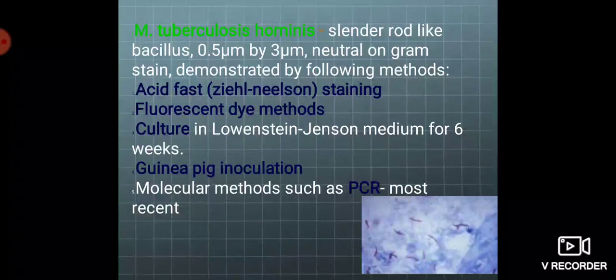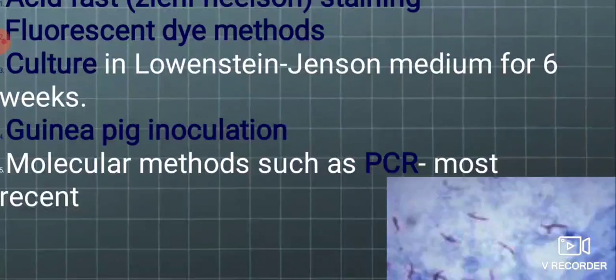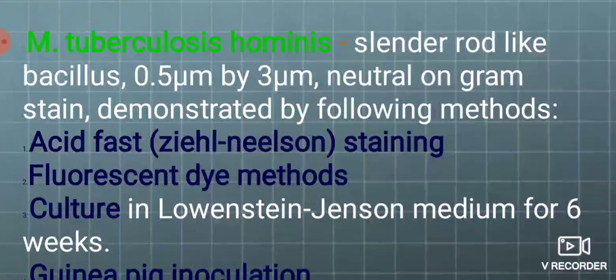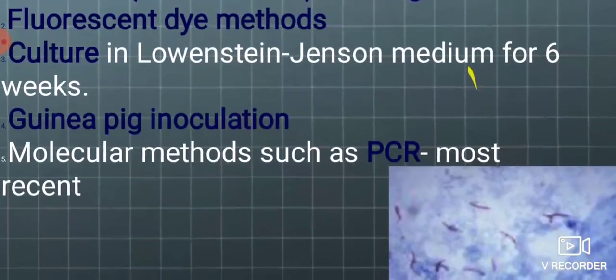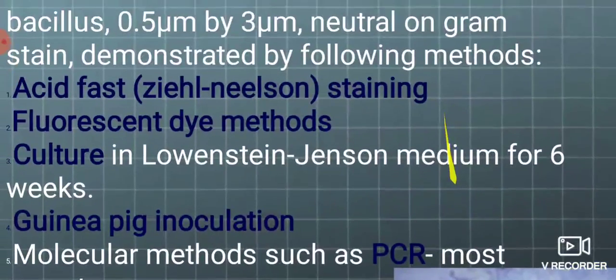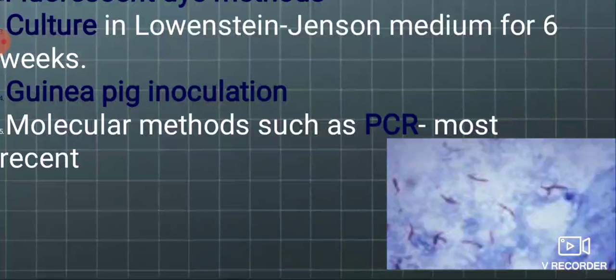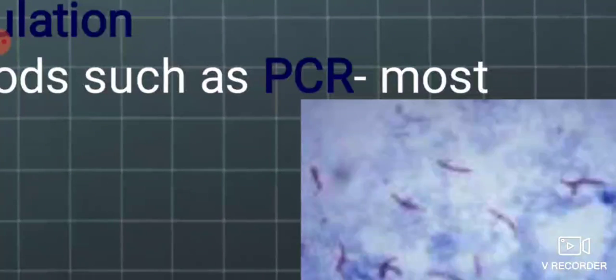Diagnosis is also done by acid fast staining. The acid fast method is also known as the Ziehl-Neelsen staining method, by the name of the scientists. This method shows the presence of slender rod-like bacilli, which are 0.5 to 3 micrometer in size, and are acid fast due to the presence of mycolic acid in their cell wall, meaning once they stain with carbol fuchsin, these bacilli do not decolorize using 20% sulfuric acid.